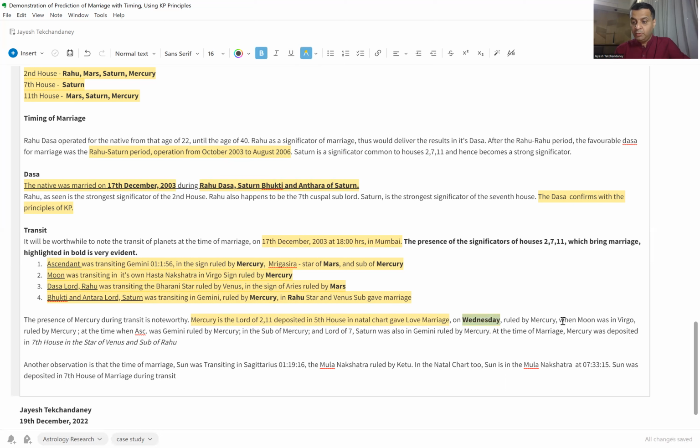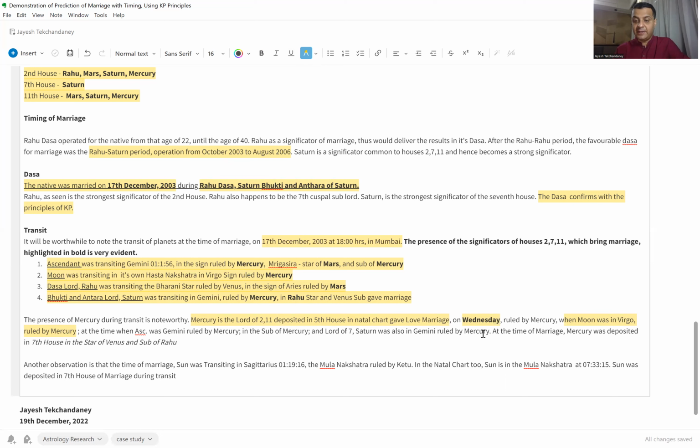And Moon was in the Virgo sign, ruled by Mercury, so we again have Mercury here. And the ascendant was transiting Gemini, ruled by Mercury, in the sub of Mercury. And the Lord of 7th house, Saturn, was also in Gemini, ruled by Mercury.